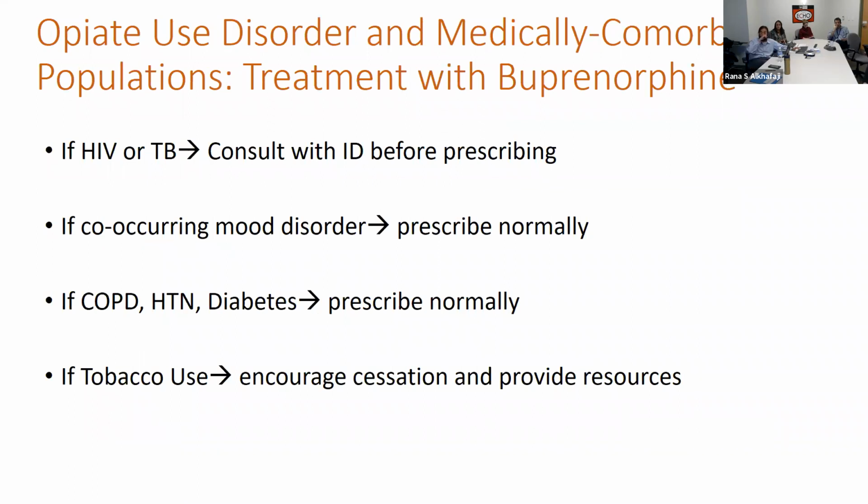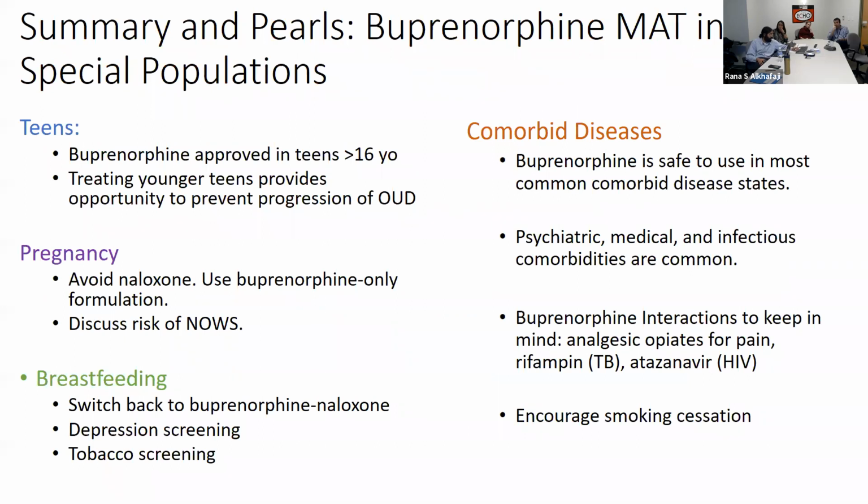Some of the other pearls, right? Treating with buprenorphine if HIV or TB are present, consult with an ID specialist if possible before prescribing. Ideally, you can treat these concurrently. If co-occurring mood disorder, prescribe normally. If COPD, hypertension, diabetes, prescribe normally, but of course treat those other things. In case of tobacco use, be sure to encourage cessation and to provide resources.